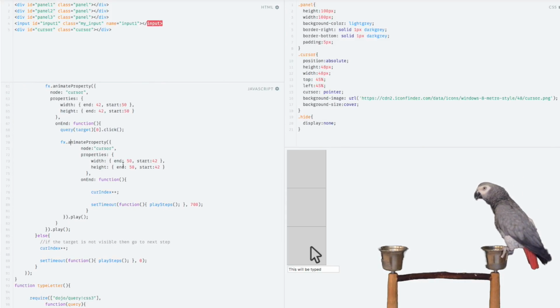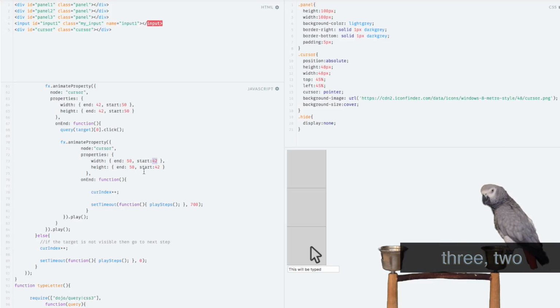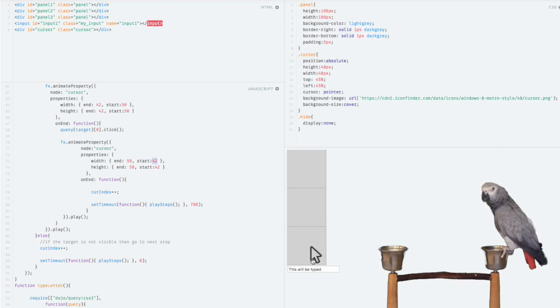But this time, we start at 42 and end at 50. So that gives us the moving up and down type of look and feel. And then when this animation is complete, we'll increment the cue and play the next step.